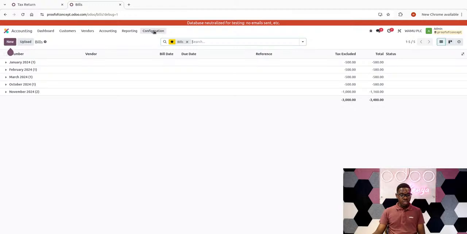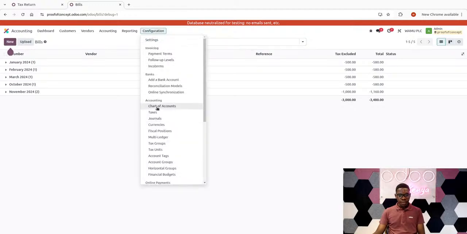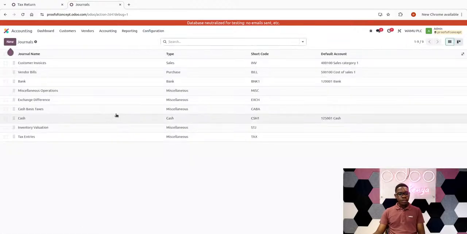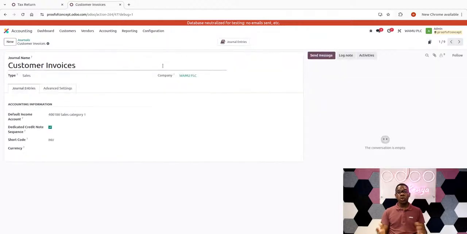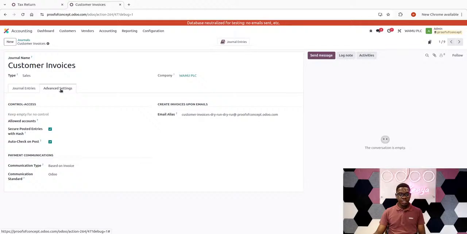So the first option is to come to configurations, then journals, for example. Here, when I come to the sales journal, which holds all my sales, and go to the advanced settings options on the sales journal, I'll see a button called secure posted entries with hash. This simply means that each individual entry is encrypted, and you cannot undo any changes once it's already done. So it basically locks the invoice, not allowing you to do anything on it.